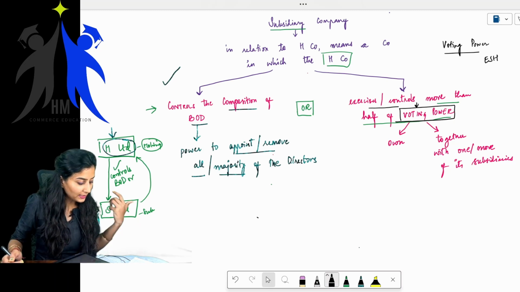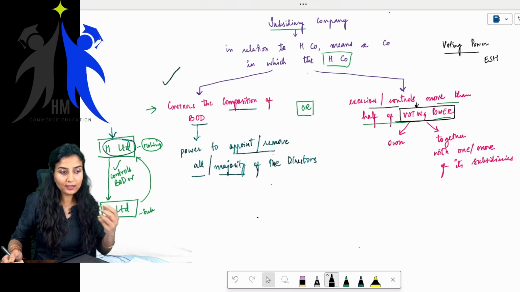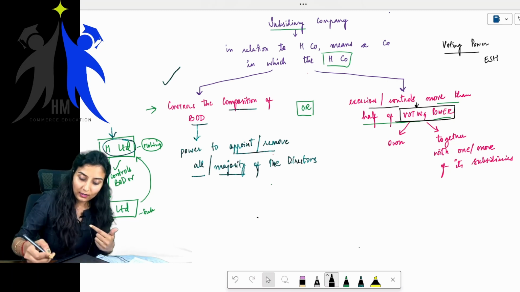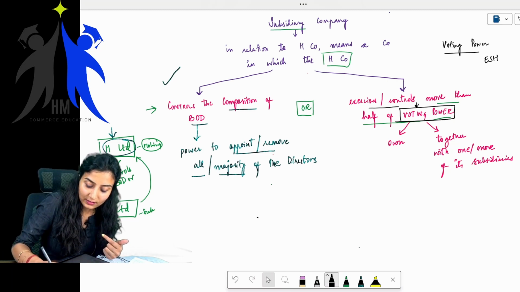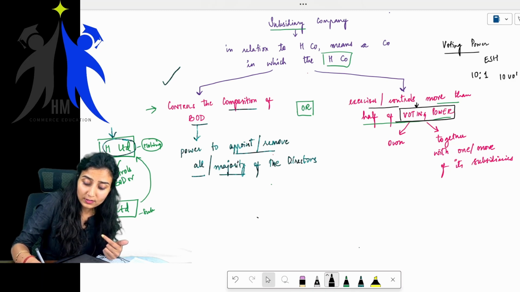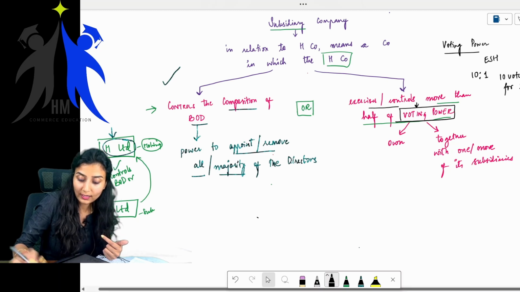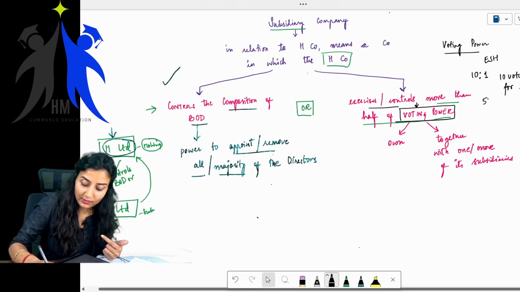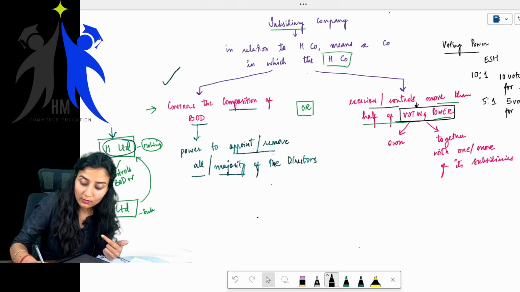Say, for example, for these shares with differential voting rights, if the differential voting ratio is 10:1, I will get 10 votes for one share. Getting it? Or say, for example, 5:1, meaning I will get 5 votes for one share. Getting my point?